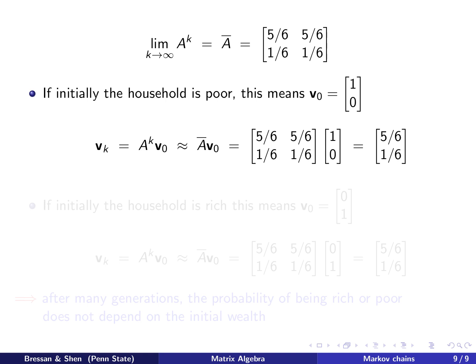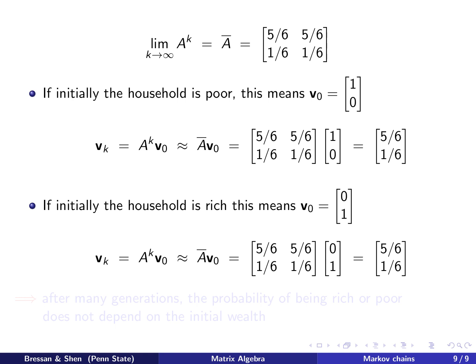If initially the household is poor, that means V0 will be (1, 0). Then we can compute V_k as that, and in the limit, when k is large, this will be A bar times V0. So let's put in A bar and V0. We work out this product, and multiplying by (1, 0) will just give you the first column.